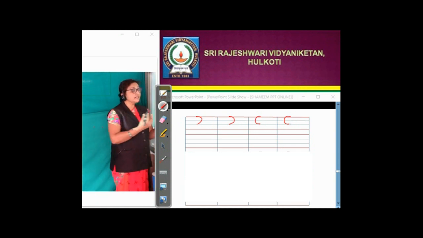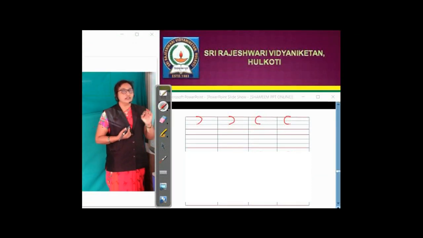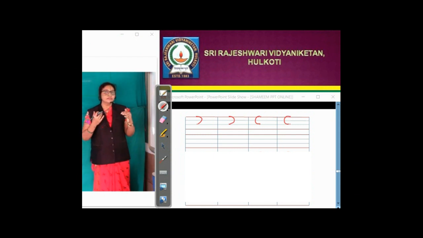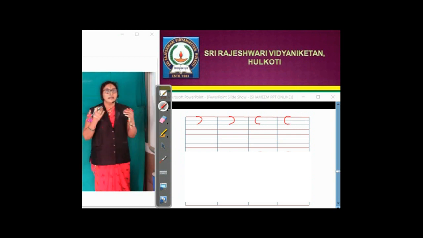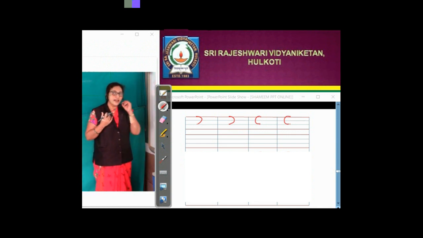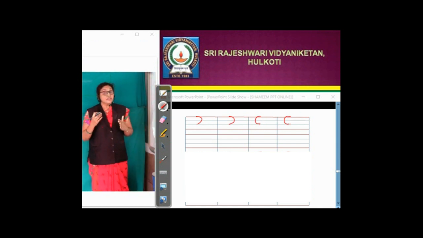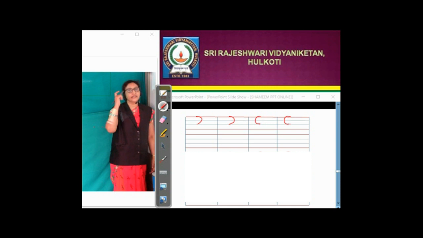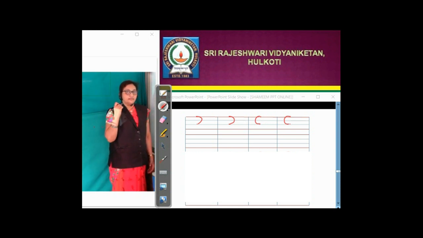How many letters I taught today? A is for apple. B is for ball. C is for cat. D is for dog. E is for elephant. F is for fish. G is for girl. H is for hen. Okay, children? You sit with your parents, keep the finger on the letters and practice the letters.